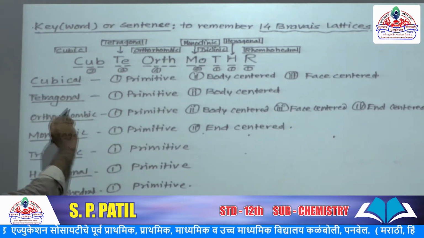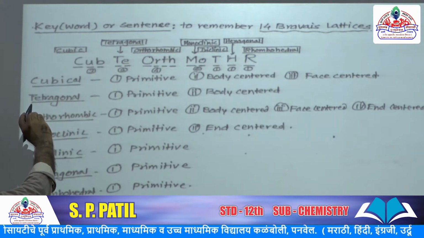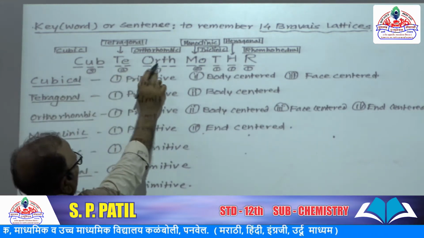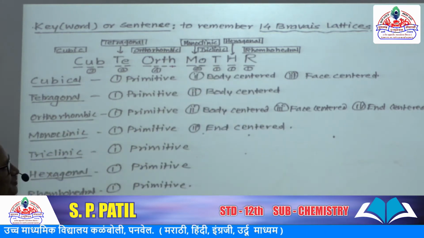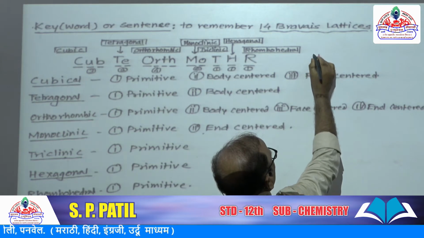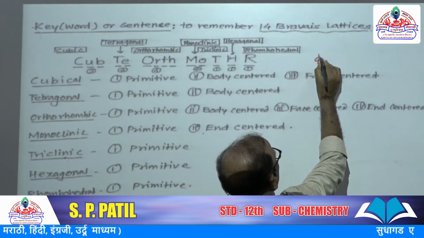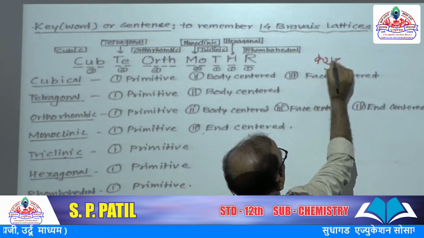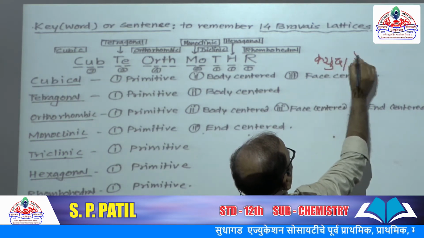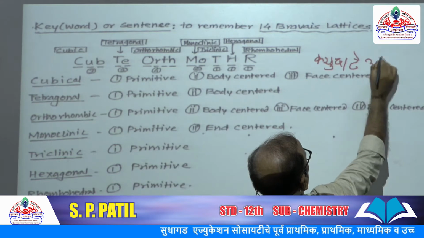Here I have given one sentence, "cube te orth mo tri hex r".